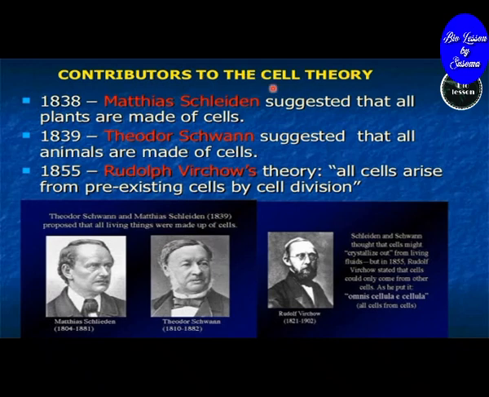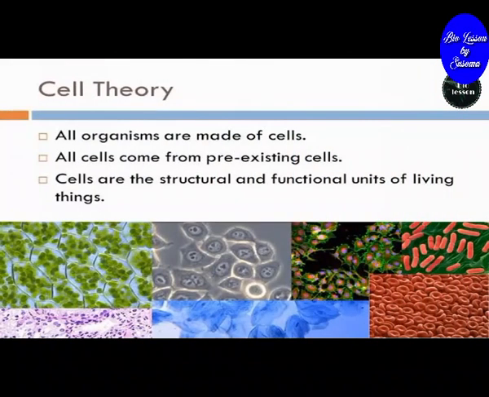Contributors to the cell theory. In 1838, Matthias Schleiden suggested that all plants are made of cells. In 1839, Theodor Schwann suggested that all animals are made of cells. In 1855, Rudolf Virchow gave a theory which states that all cells arise from pre-existing cells by cell division.